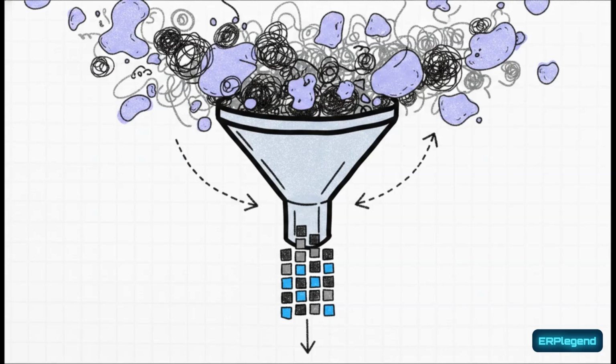But wait, it doesn't stop at decision-making. Entropy is the absolute secret sauce in data compression, which is absolutely vital for modern AI. Techniques like Huffman and arithmetic coding use entropy to represent data using minimal space. How do they do it? By assigning much shorter digital codes to the most frequent characters and longer codes to the rare ones. It packs the data down perfectly without losing a single drop of actual information, what we call lossless compression.